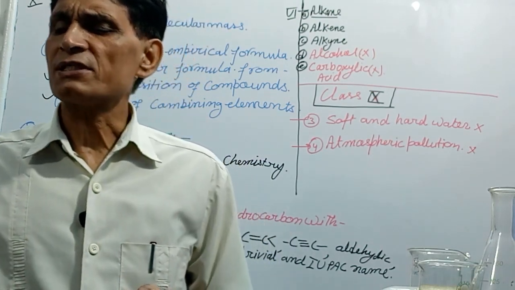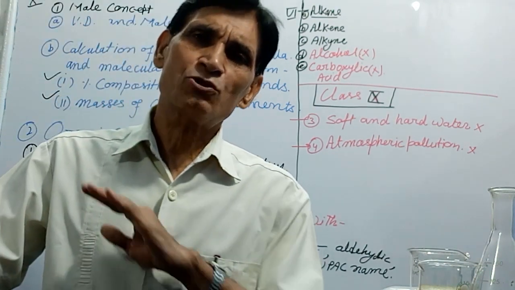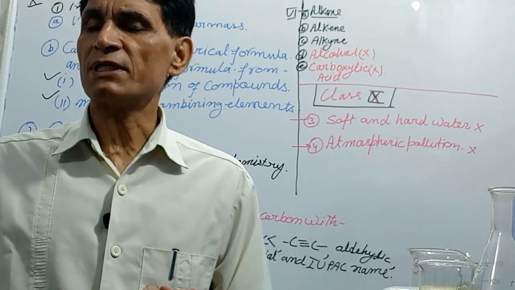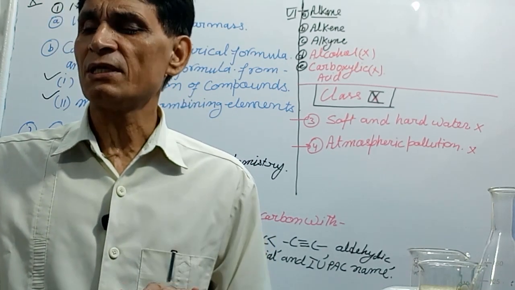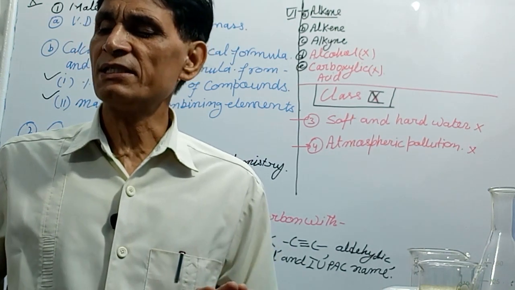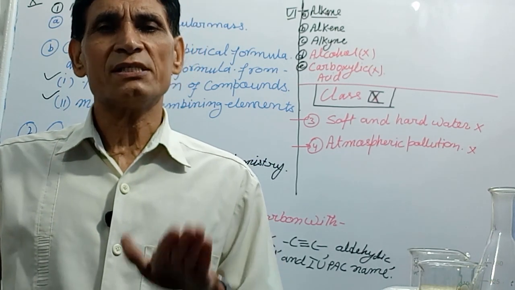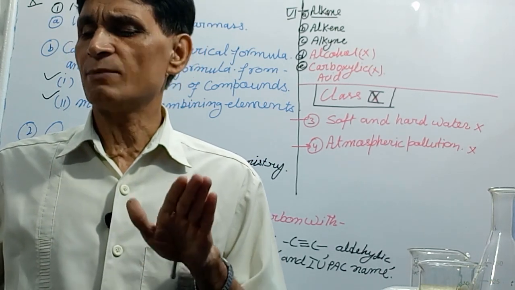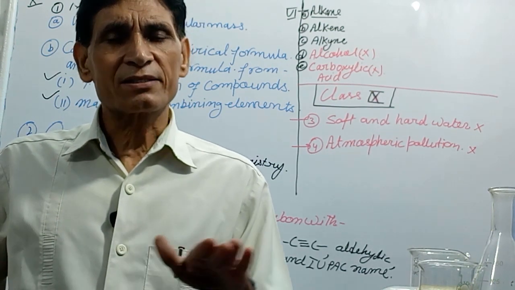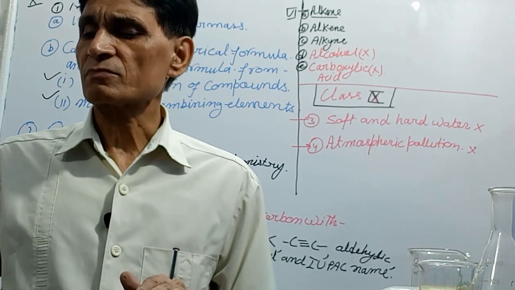Now, another chapter is electrolysis, chapter number 6. There is no change. You have to study the full electrolysis chapter according to the syllabus given. And metallurgy, no change. You will prepare everything in this. And study of compounds like hydrochloric acid, sulfuric acid, nitric acid, ammonia, up to chapter number 11, all that, there is no change. You will prepare as it was before.